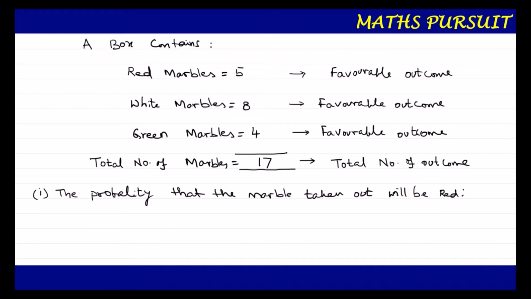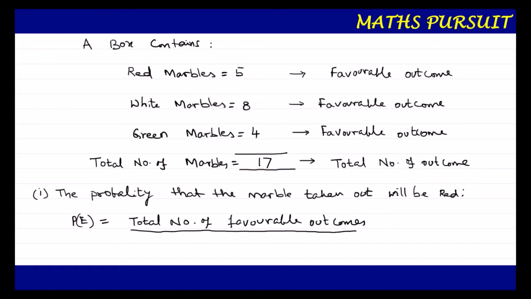Now we know the probability of an event. Here we are considering, just remember guys, here we are considering for red ball or red marble. Here the probability of event is given by number of favorable outcomes upon total number of outcomes. Don't get confused with the number of favorable outcomes with total number of outcomes. These are totally different things.